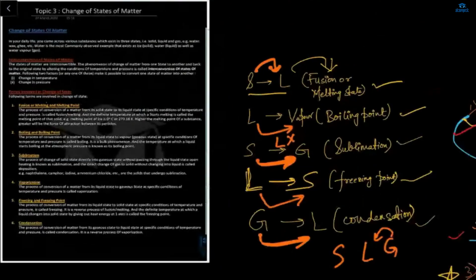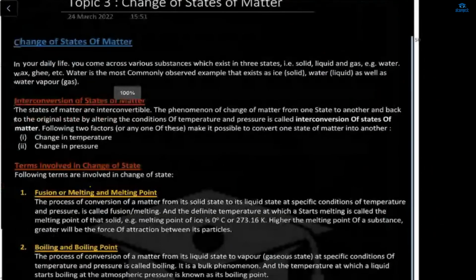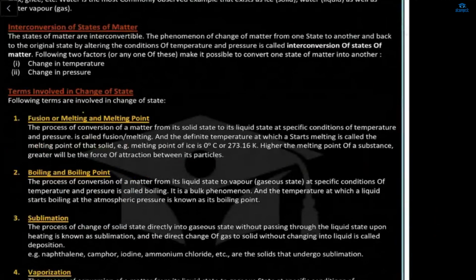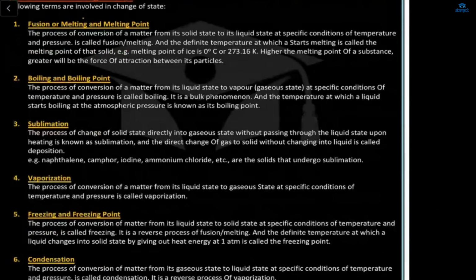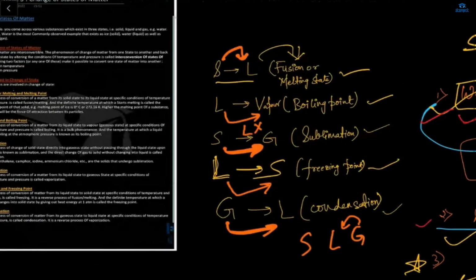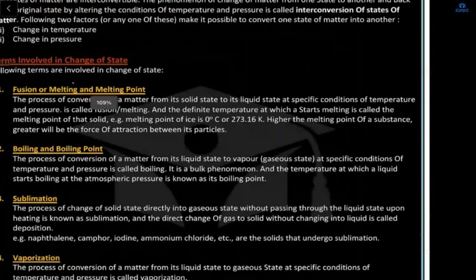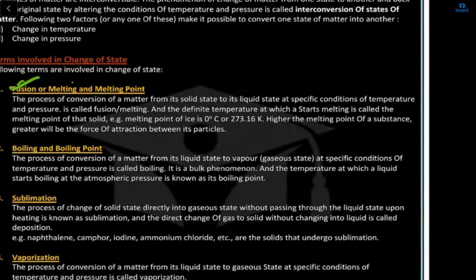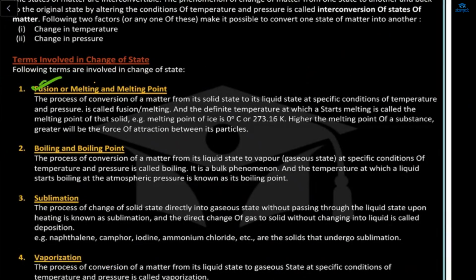This is very important. Changes of state of matter: fusion, melting point, sublimation, vaporization, freezing, condensation. First we will learn about fusion. What is fusion? The process of conversion of a matter from its solid state to a liquid state.